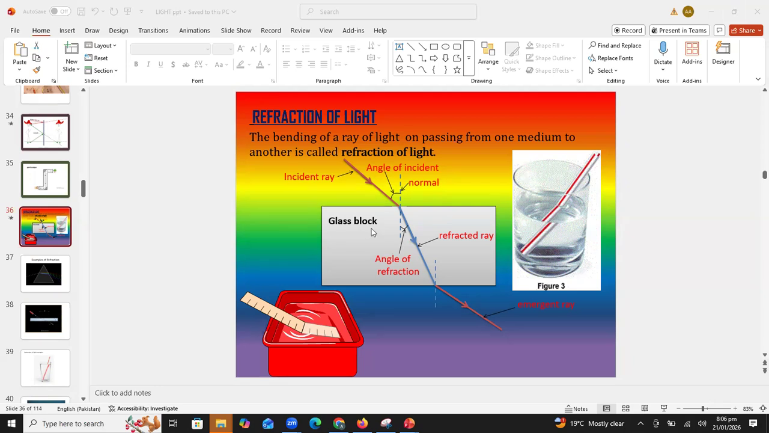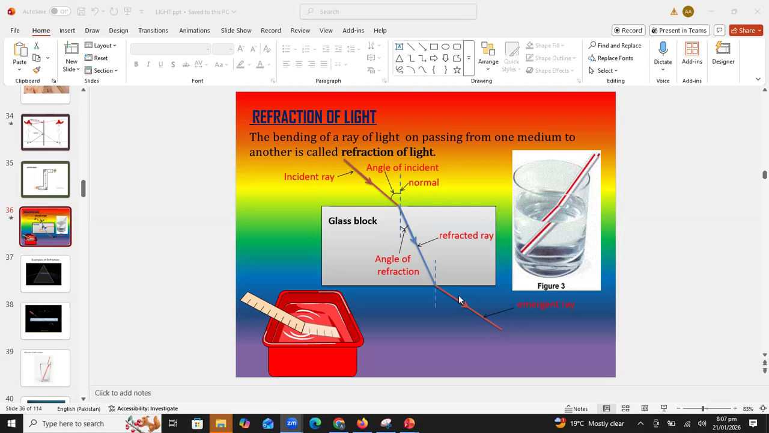Whenever light moves from air to a denser medium, it will bend towards the normal. When the light moves from denser medium to air, it will bend away from the normal. The ray which is incident on the denser medium, like you can see the denser medium is a glass block here, is called the incident ray. This ray is called the refracted ray because it is refracted in the denser medium. And this ray which is coming out in air again is called the emergent ray.